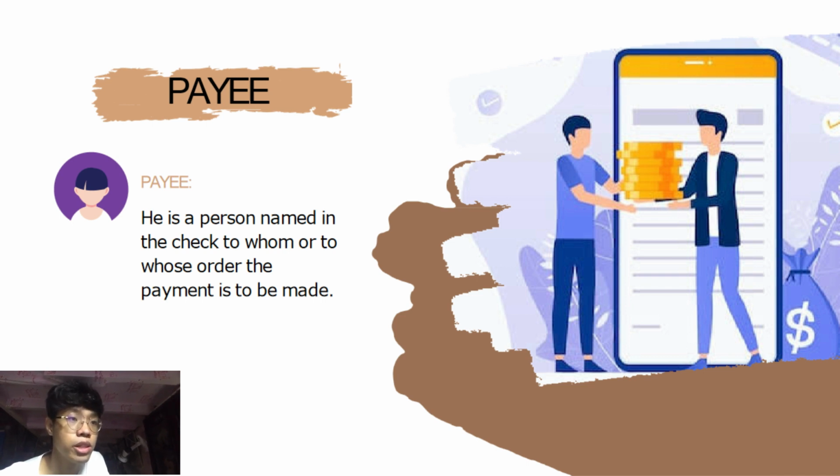In other words, the payee is the recipient of the payment, while the payer is the one who makes the payment. For example, when you pay your rent, your landlord is a payee and you are the payer.